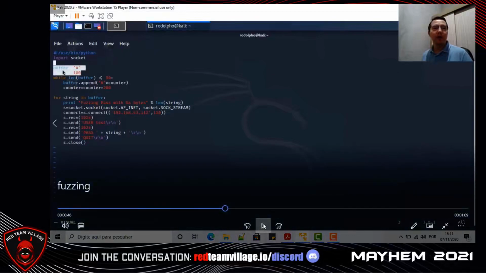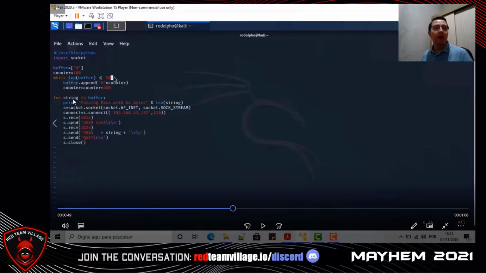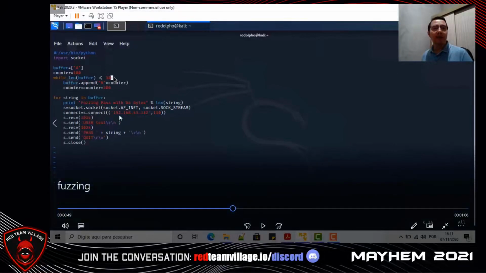Now here we have a fuzzing script in Python. We have variable buffer equals A, counter 100, and below, counter equals counter plus 200. So we'll send against this target IP on port 110, in command pass, a large amount of character A. We have two commands here, command user and command pass. But we have here a string in buffer, and in command pass plus the string.